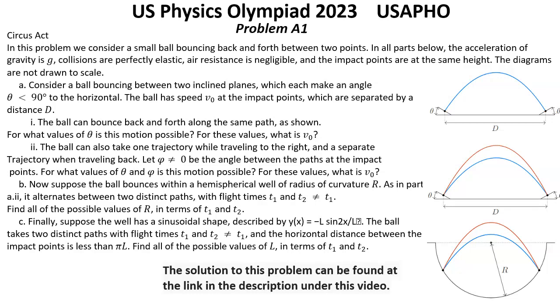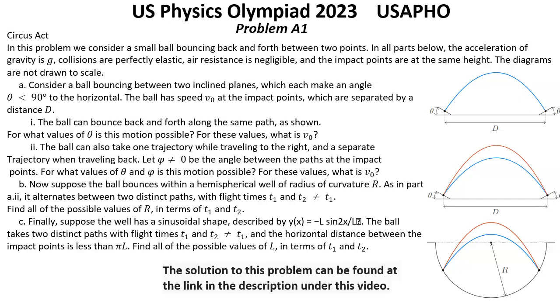US Physics Olympiad, year 2023, USAPHO, final round. This examination had two parts, as usual, Part A and Part B. Each part had 3 questions and lasts for 90 minutes. Problem A1.